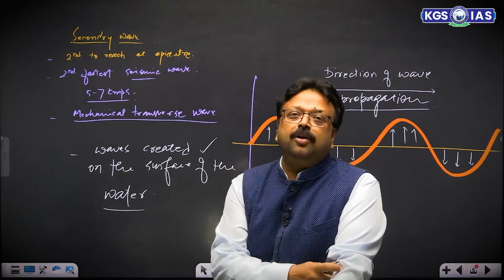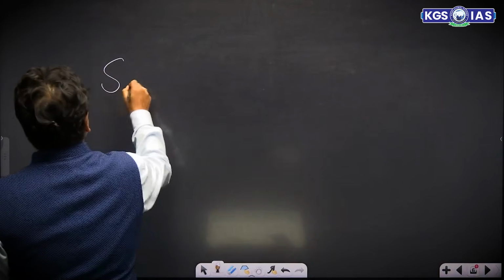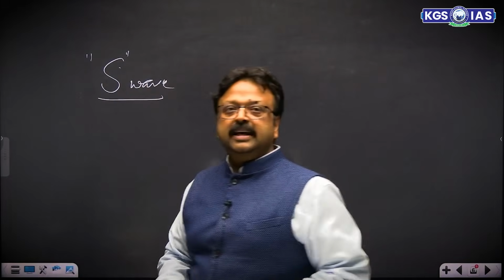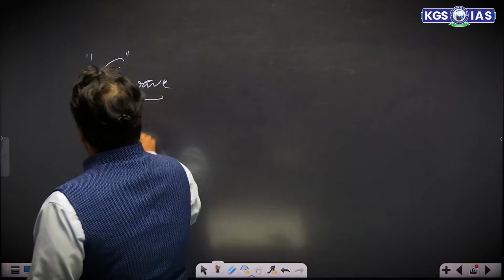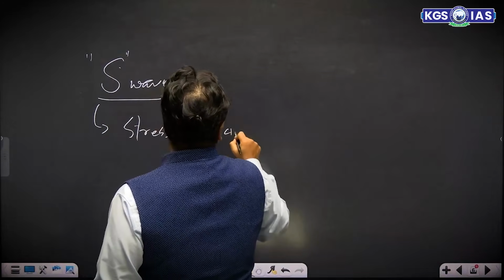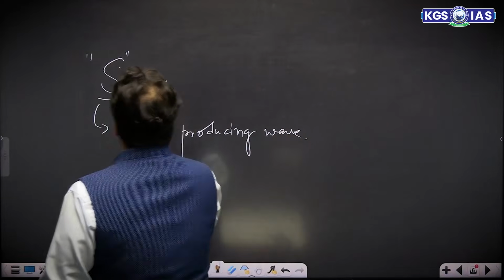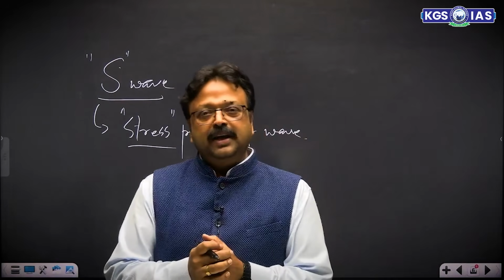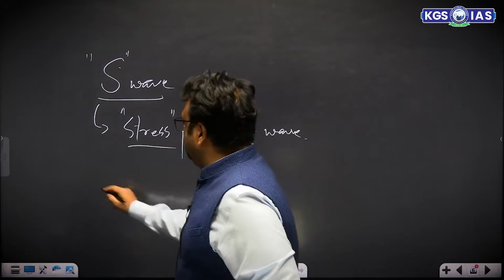Secondary waves are also called S wave. इसको S wave कहते हैं बच्चे. They are called S wave. So you might have the idea that this S is taken from secondary, but it is again incorrect. This S means stress producing wave. So these are the waves that can produce stress. Stress producing wave, that's why they are called S wave. Fine. And they can travel only in solid medium.